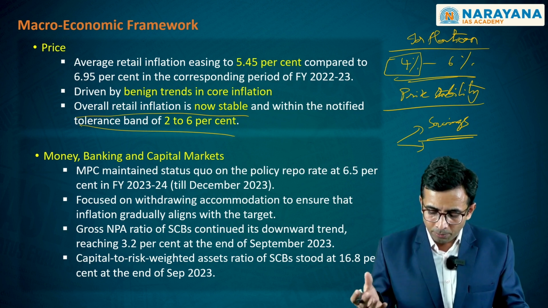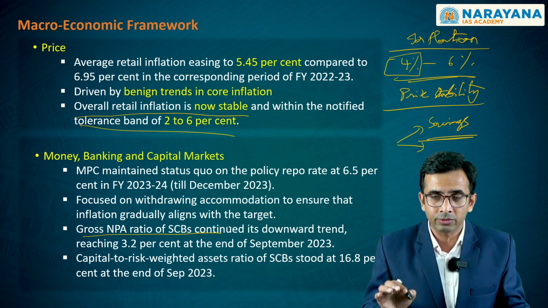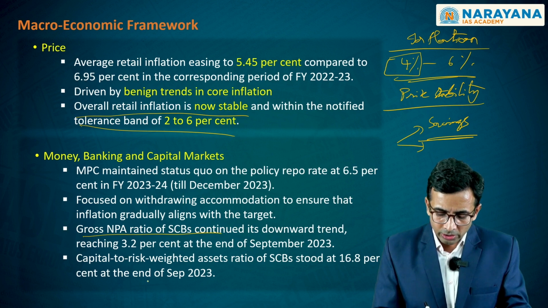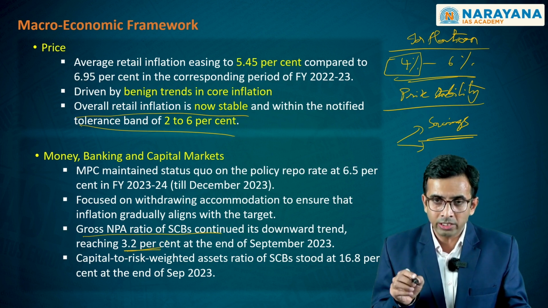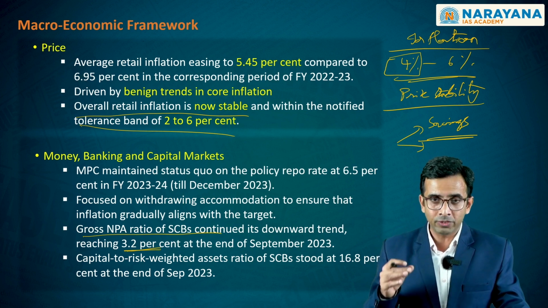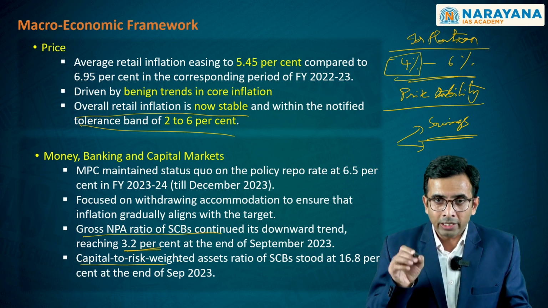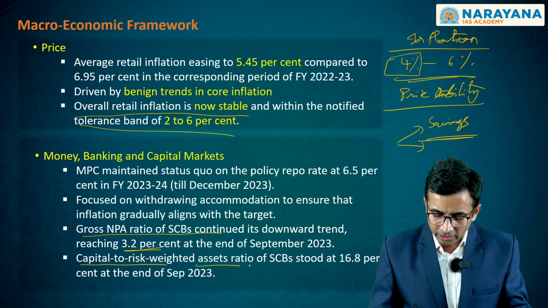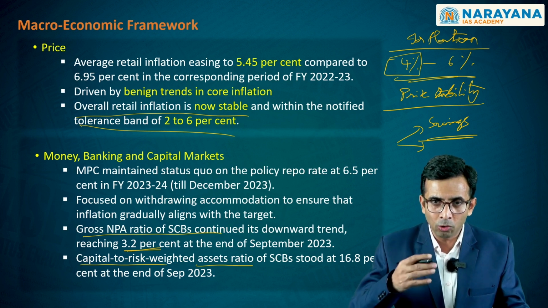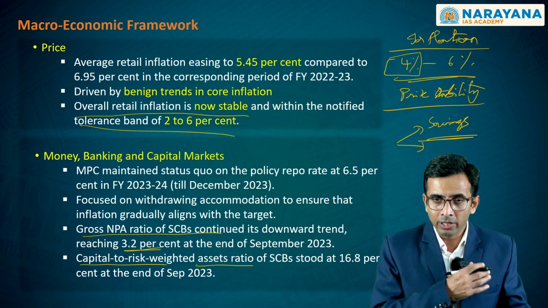And the increase in deposits is also being showcased in terms of a decline in the gross NPAs for the scheduled commercial banks. On the other hand, we also see that as this gross NPA is brought down to the level of 3.2% at the end of September 2023, even the capital to risk-weighted assets ratio, CRAR, of these scheduled commercial banks has improved to much better levels than the mandated level of nearly 12%.